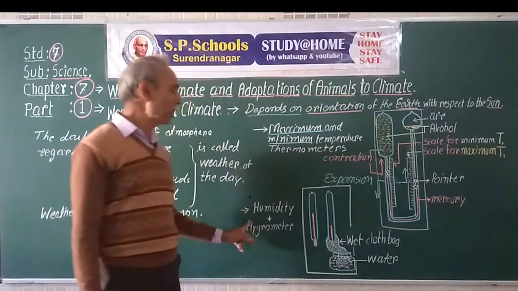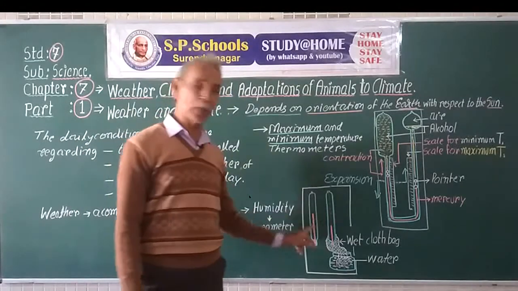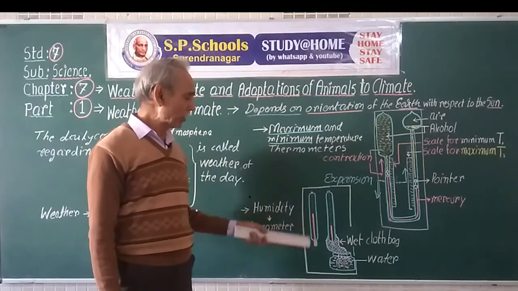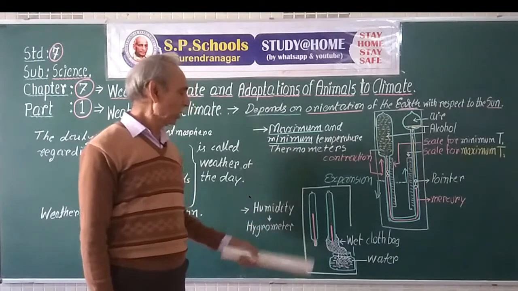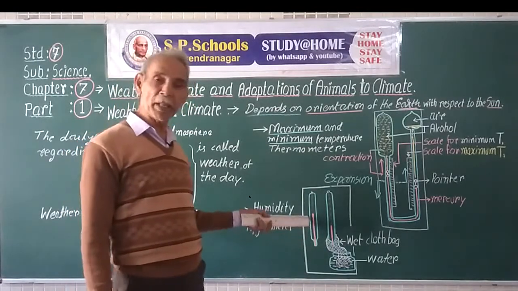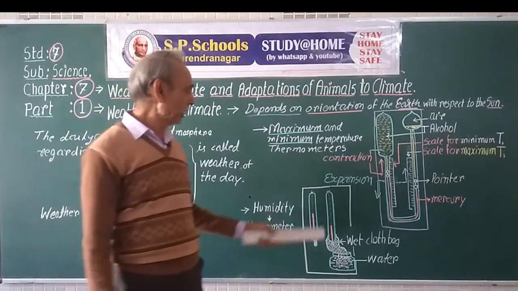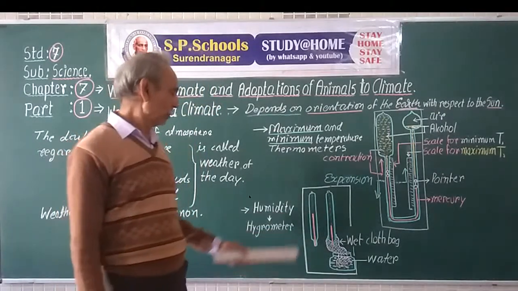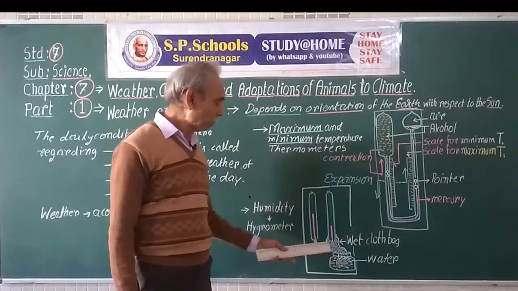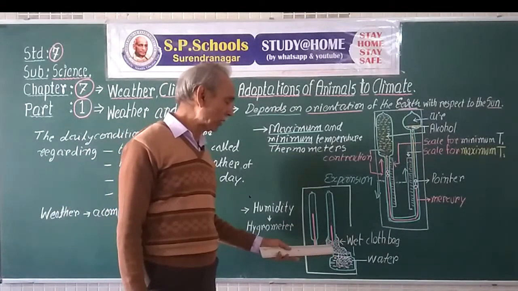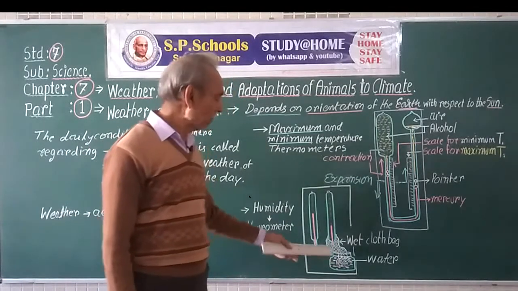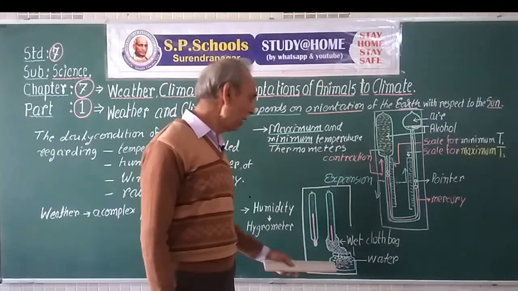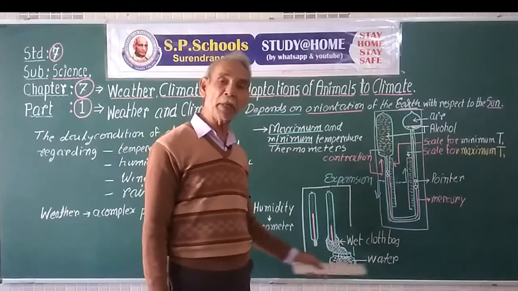Now, to measure the humidity, we also have a pair of thermometers, out of which one thermometer measures the normal temperature of the atmosphere. There is another thermometer of equal type, but the mercury bulb of this thermometer is made to remain in a wet cloth bag, the part of which is kept in a bottle in which water is filled.